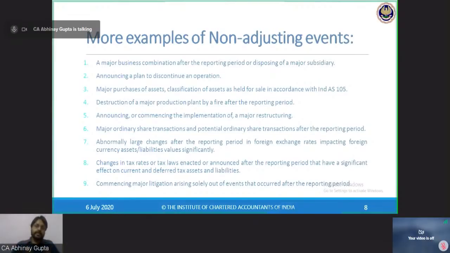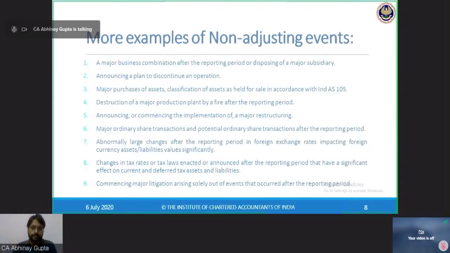No, this is an event occurring after 31st March, and there were no conditions or evidences available. So these are always non-adjusting events. These will be accounted for in the year in which they have taken place, that is March 21 only,